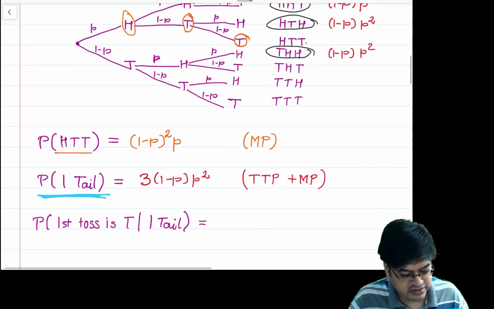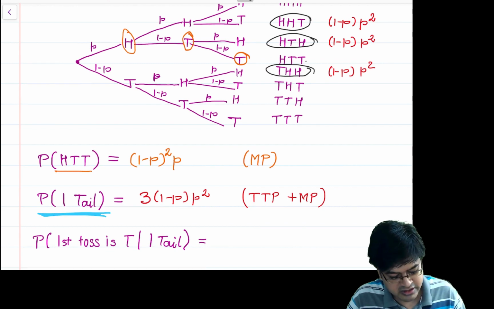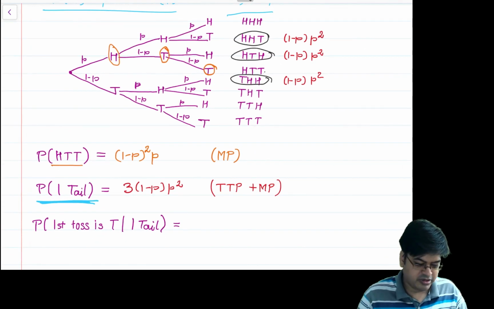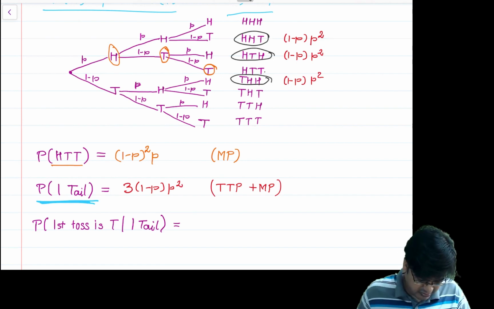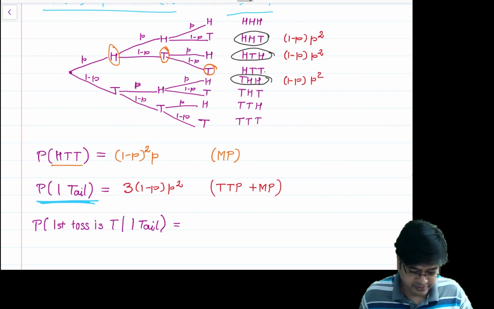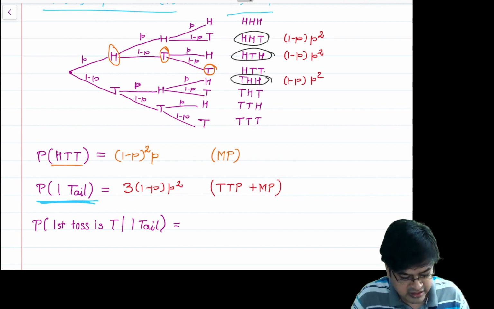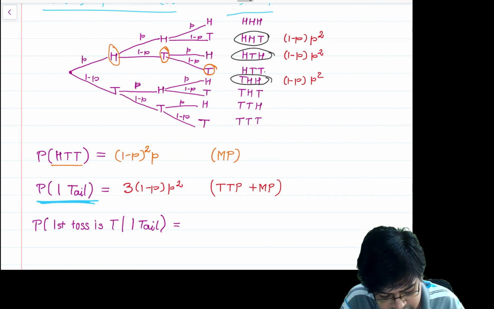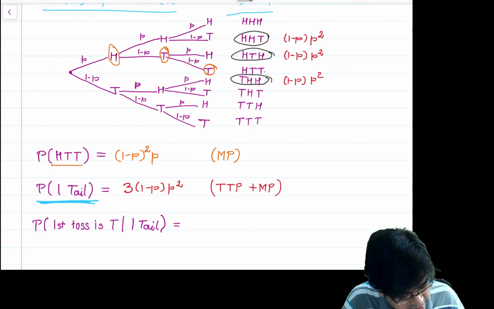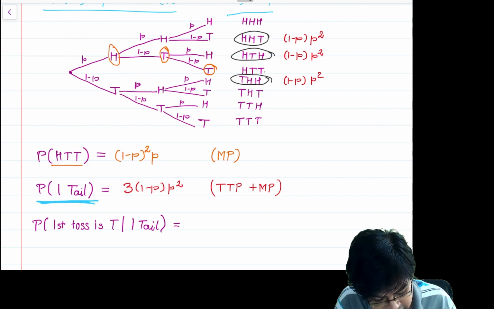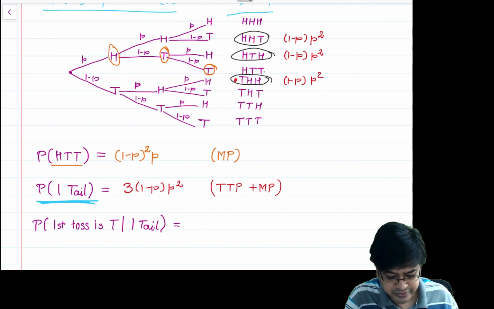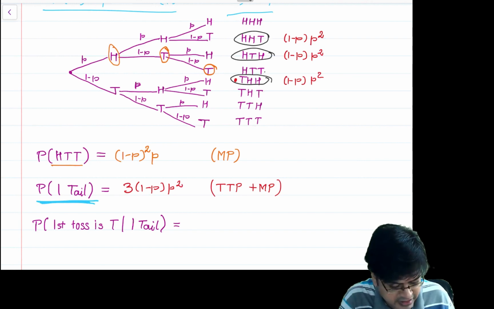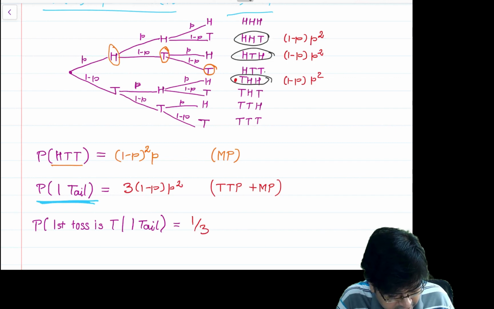Now let us go to the third problem: the probability that the first toss is tail, given that there is one tail. Here is the notion of conditional probability. The first toss is a tail given that there is only one tail. That means there are three outcomes, and among them the first toss should be tails, that is this outcome. So naturally, if you look at this sample space, the probability should be equal to 1 by 3.